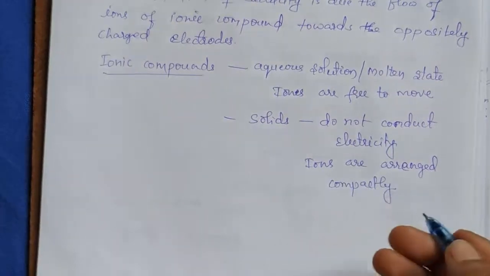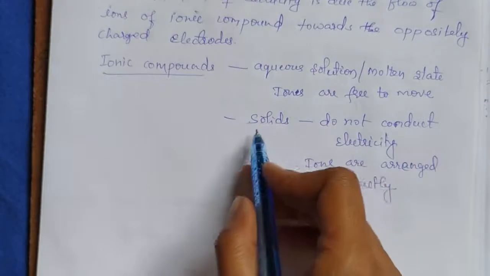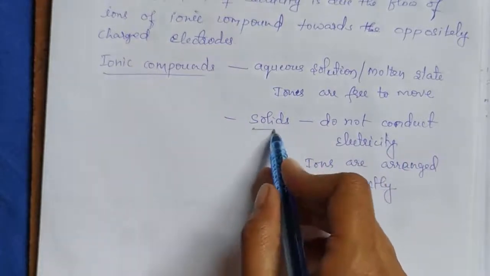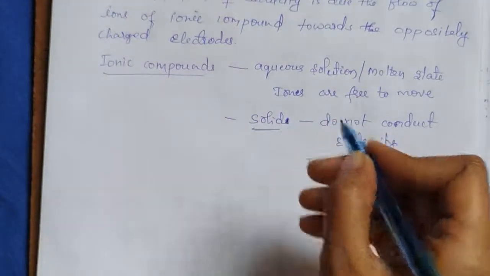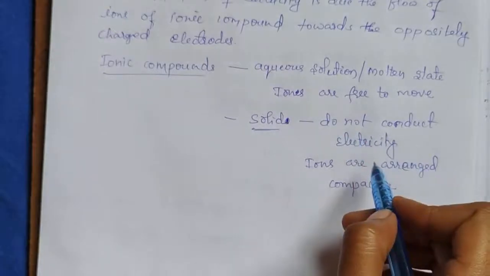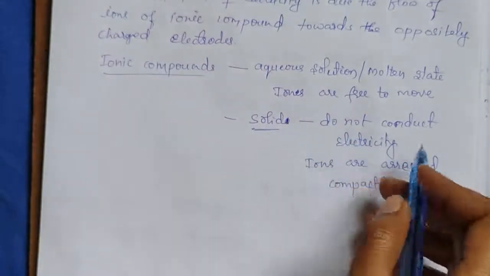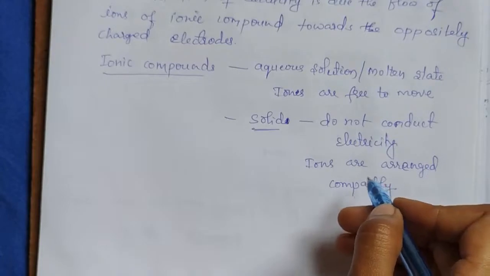They are not free to move. That's why ionic compounds in solid state do not conduct electricity, because the ions are arranged compactly.